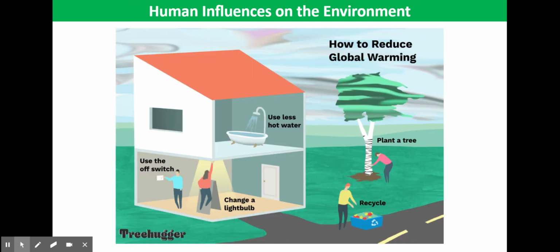So what can we do to slow down the enhanced greenhouse effect? Well, we can reduce the use of fossil fuels, so that's coal, oil, and natural gas, as burning these releases carbon dioxide, which is a major greenhouse gas. We can increase our use of alternative energy sources, such as nuclear, wind, and solar. By doing this, it means we'll be using less fossil fuels to generate electricity. We could reduce deforestation and actually plant more trees, which would increase photosynthesis and therefore the uptake of carbon dioxide by plants, reducing the amount that's in the atmosphere.